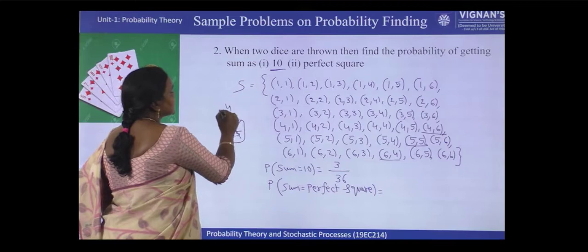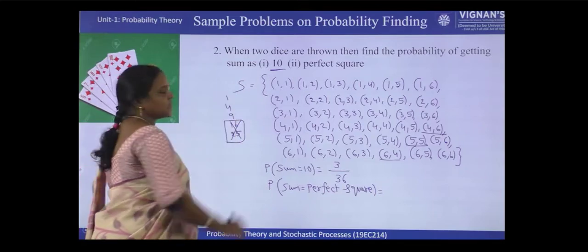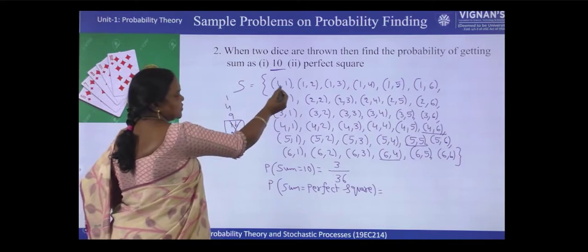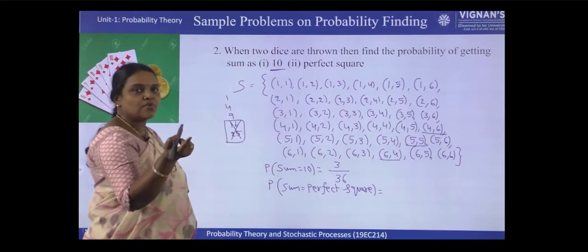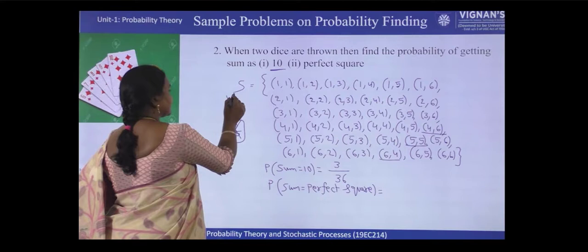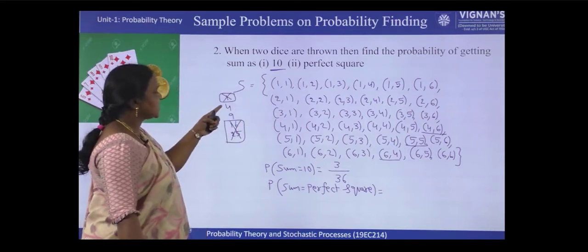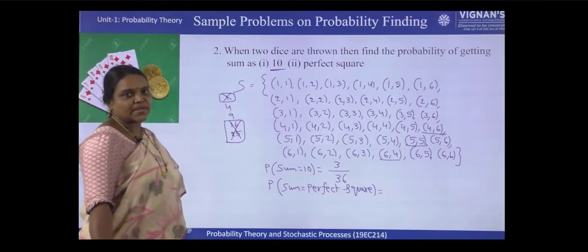So see, the sum is, and 1 square is 1. Right? So the sum is 1, not possible. The least combination is if both ones also come, it is 2. So now we have to check the sum is 4 and the sum is 9.